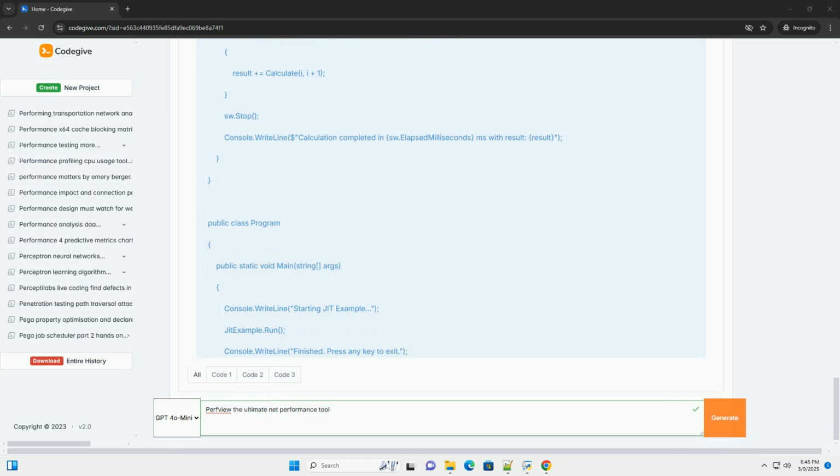Data file: specifies the name of the .etl (event trace log) file where the collected data will be stored. Circular file: if checked, PerfView will use a circular buffer, overwriting older data if the buffer fills up. Useful for long-running processes. Merge: if checked, PerfView will merge the new ETL file with any existing ETL file of the same name. Max size (MB): specifies the maximum size of the ETL file.